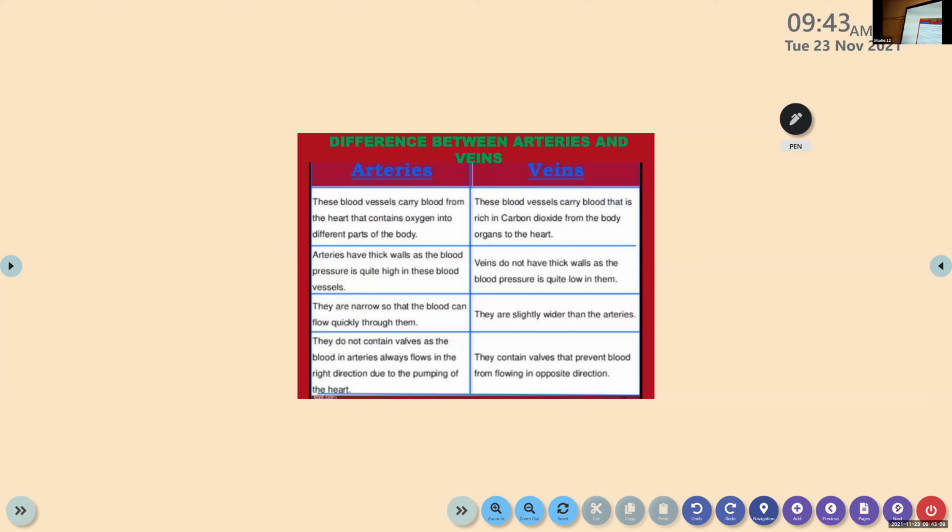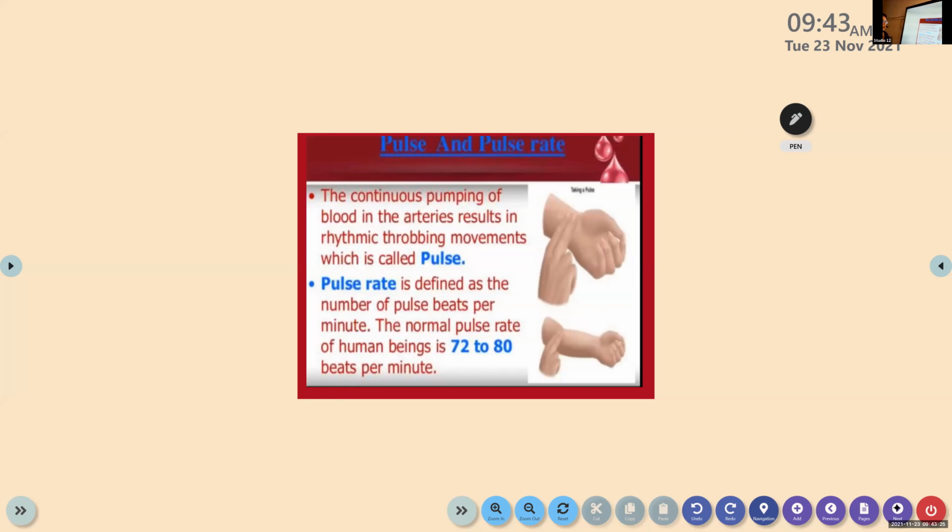So now, did we discuss this slide? Difference between arteries and veins? Yes, ma'am. Yes. We discussed. So you can click next. I think we have already completed that. Now we are going to learn what you mean by pulse. What do you mean by pulse rate? So mainly the next topic we learn is the function of the heart. Before the function of the heart, we need to learn what you mean by pulse and pulse rate.